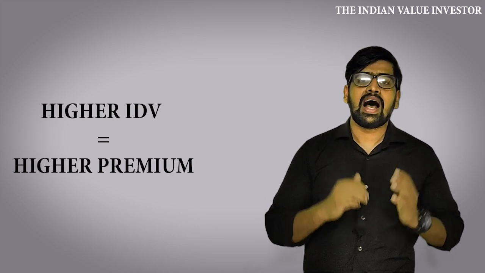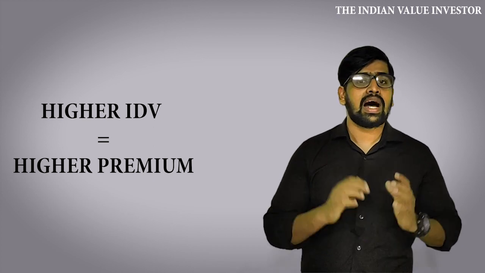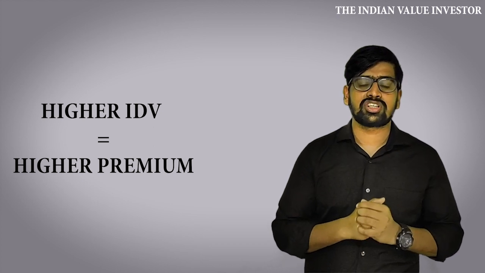It goes without saying that the premium paid for the vehicle depends upon the IDV of the vehicle. The higher the IDV, the higher your premium would be as well. Unlike the third party premium, insurance companies have a certain amount of discretion as to how much discount they can give on the own damage portion, or on the vehicle's premium.